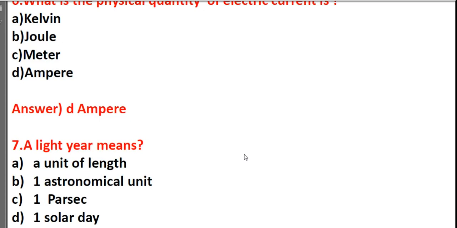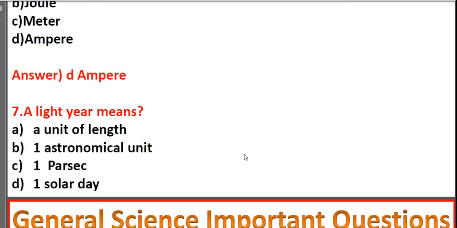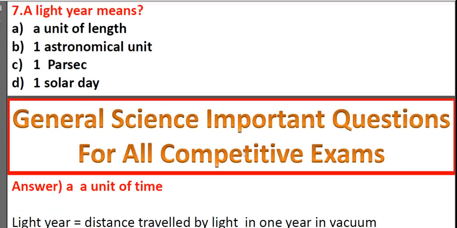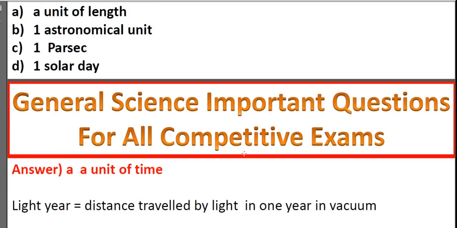A light year means: a unit of length, one astronomical unit, one parsec, one solar day. It's a unit of length. A light year is equal to the distance traveled by light in 1 year in vacuum.